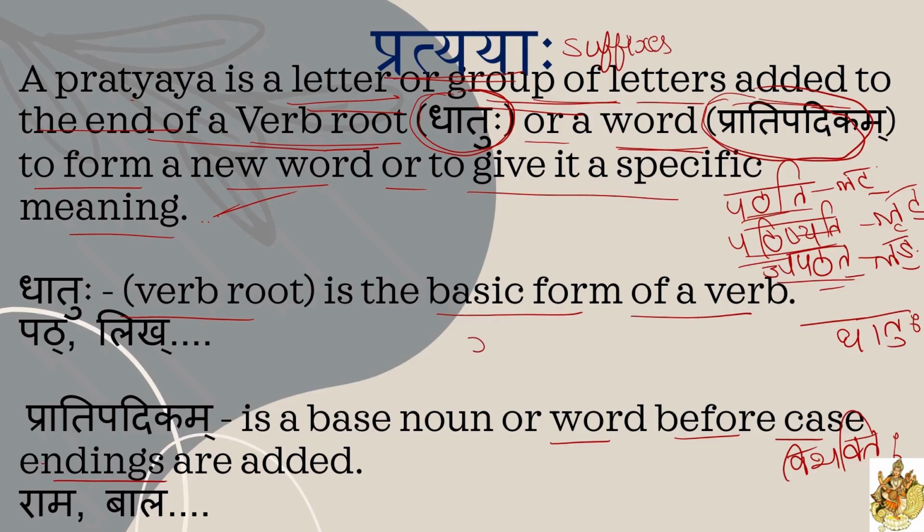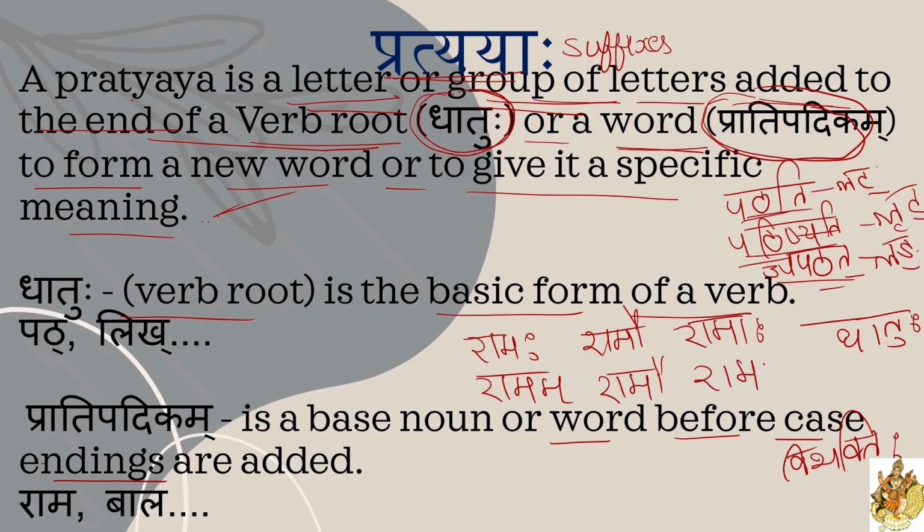Here, for example, if you take Rama Shabd, Ramaha, Ramau, Ramaha, Prathama vibhakti. Okay, Ramam, Ramau, Raman, Dvitiya vibhakti. Right? Like this we are writing Prathama vibhakti, Dvitiya vibhakti, Tritiya vibhakti, like that we are writing. So for all these vibhaktis, what is the root word? Every word Rama is there, right? So this root noun is called Pratipadikam. Understood?